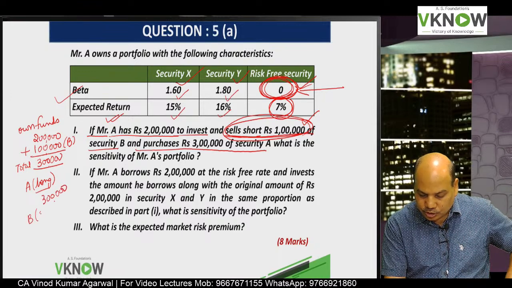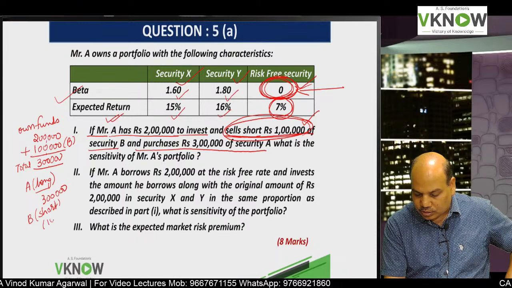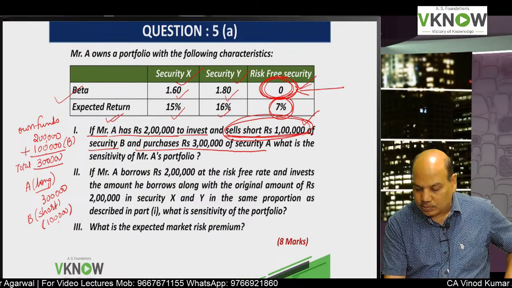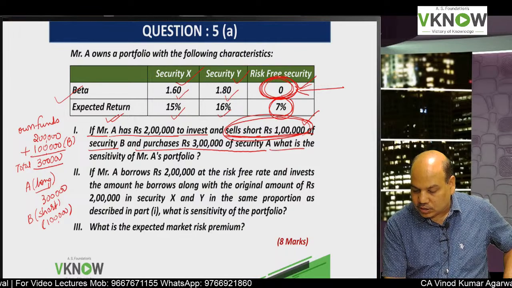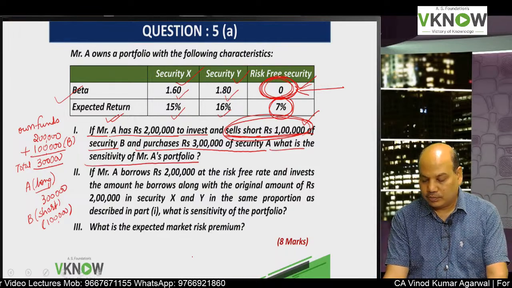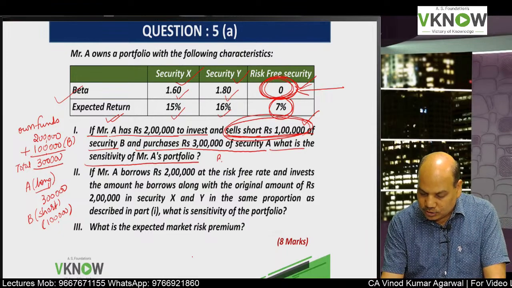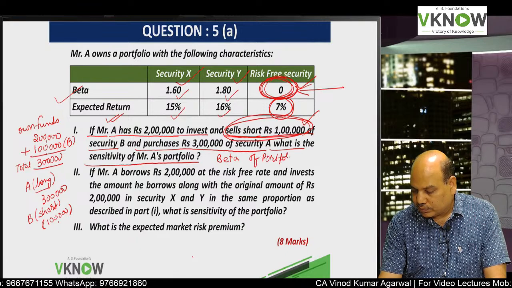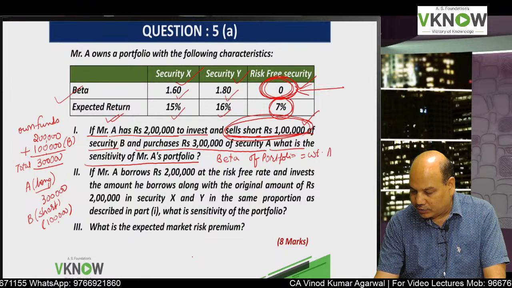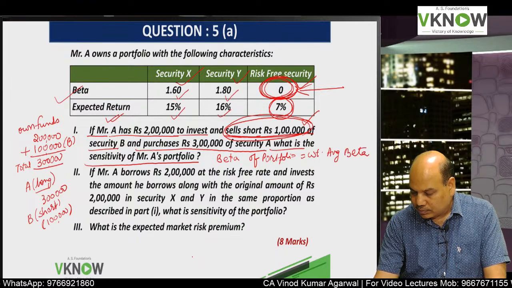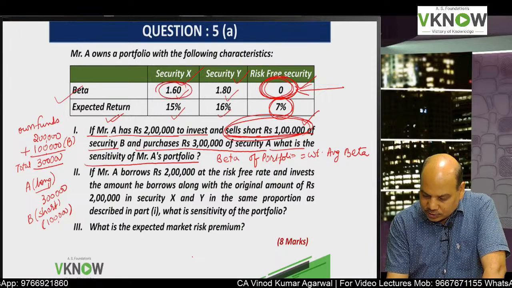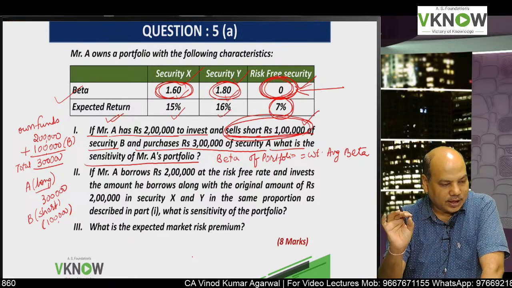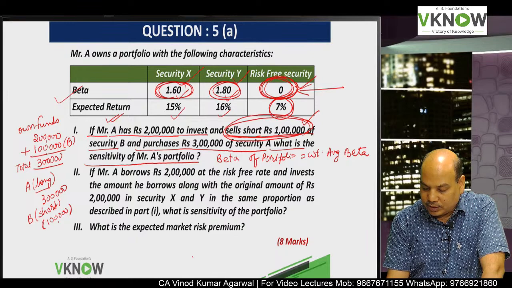What is the position on stock B? Short position amount 1 lakh. Short position is negative, long position is positive. What is the sensitivity of Mr. A's portfolio? Sensitivity of Mr. A's portfolio means, given the data, beta of portfolio is weighted average beta. These are the betas of X and Y. I have written A and B, it should be X and Y, okay? X and Y, and just multiply by the weights.